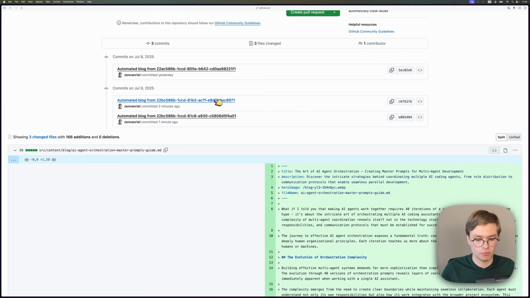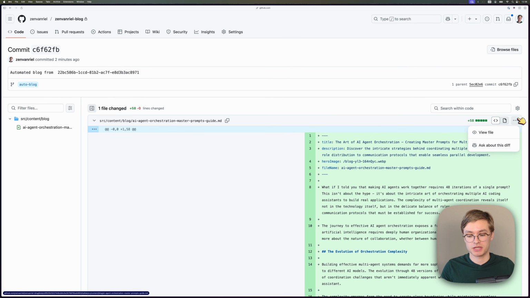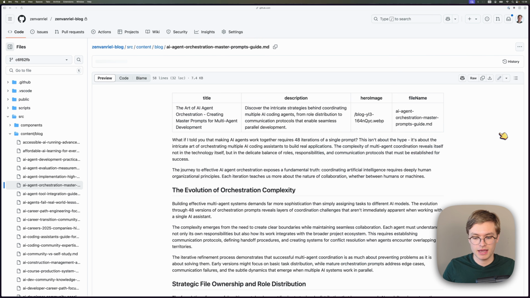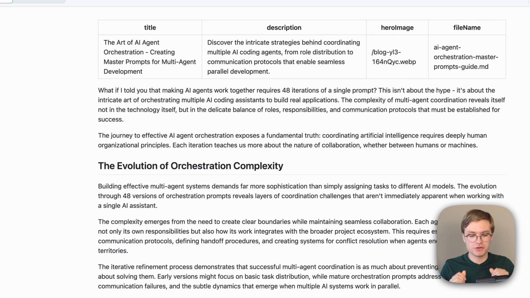And let's go ahead and open this one here. Now, this is a markdown format because that's just how my website works, but I can just click on View File, and I can see the actual text content. So you can indeed see that this blog post actually starts out by saying that making AI agents work together requires 48 iterations of a single prompt. And this is true. In my video, I showed you that it took me a long time to make multiple AI agents work together for coding purposes.